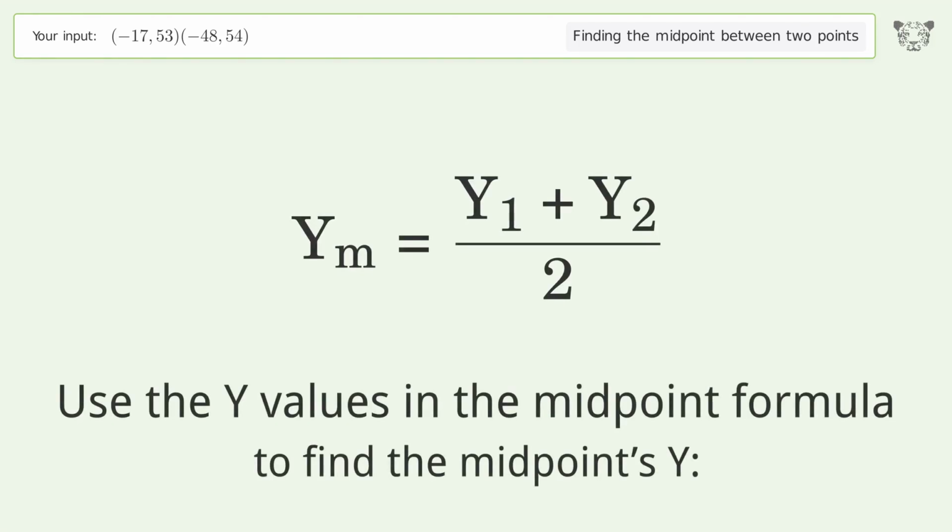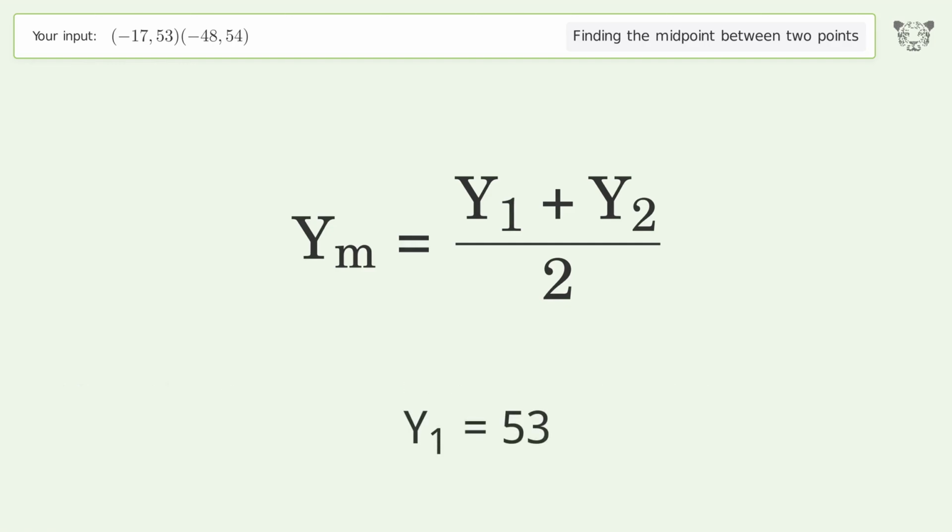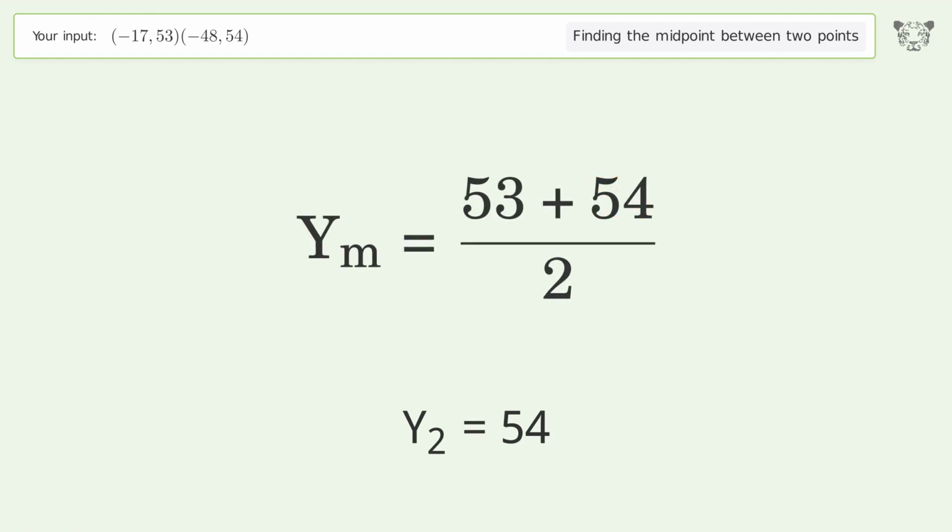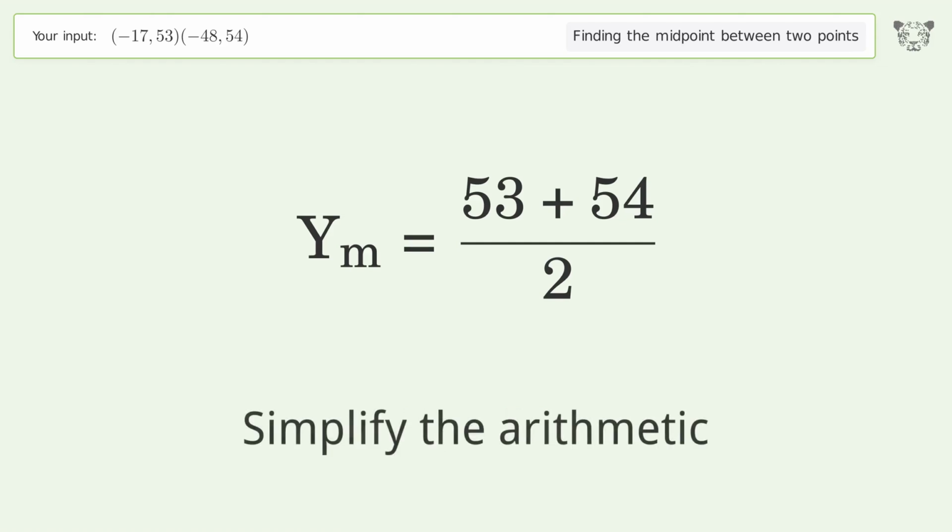Use the y values in the midpoint formula to find the midpoint's y. y1 equals 53. y2 equals 54. Simplify the arithmetic.